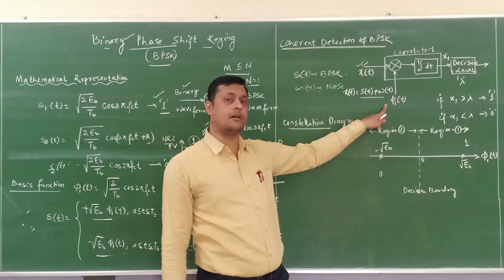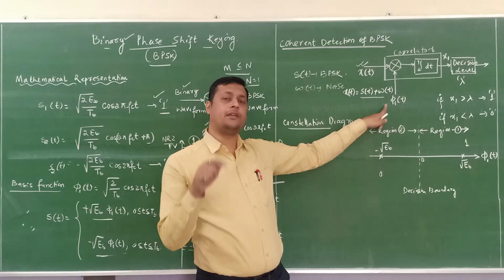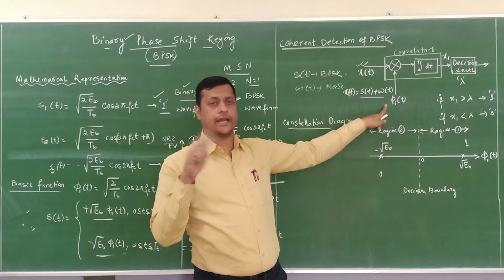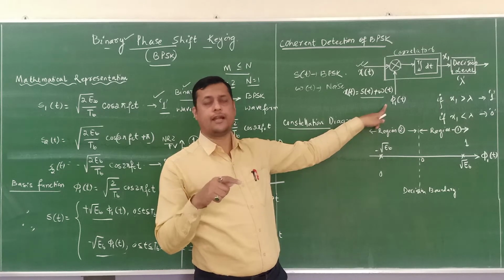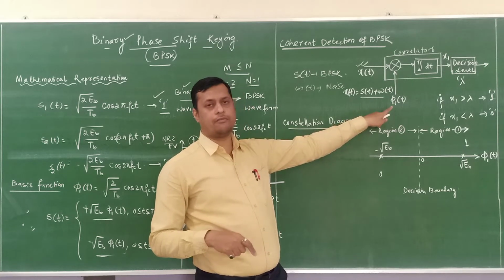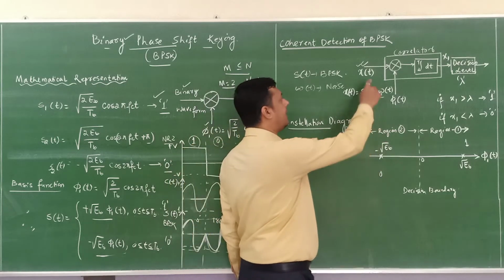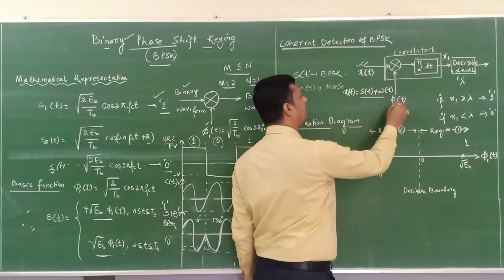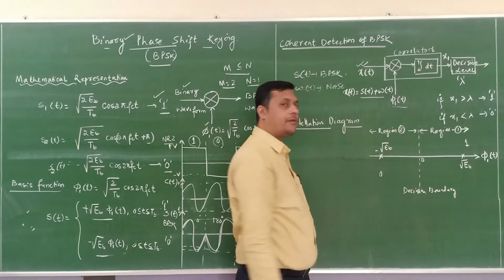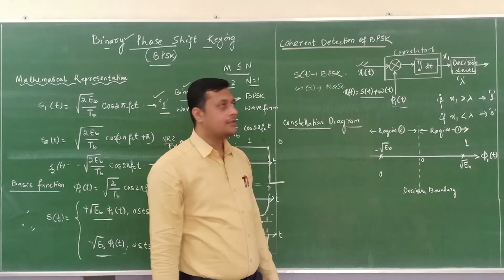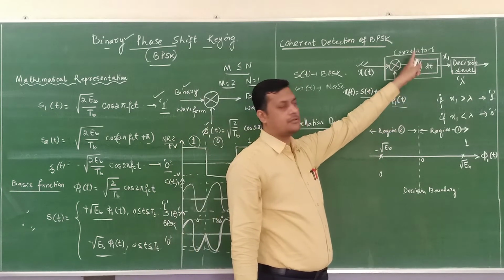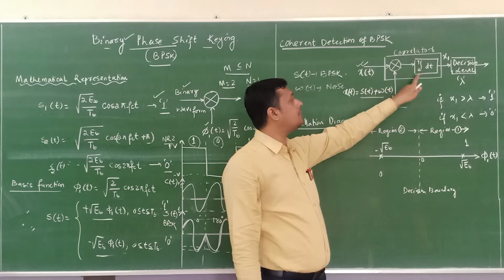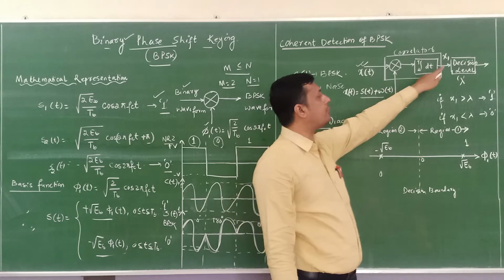It is similar to our analog system where we use a carrier signal with the same carrier frequency or the same phase. So here phi 1 of t is used, and x of t is cross correlated with phi 1 of t and then provided to the integrator. This whole component is called a correlator. Fine. So this correlator output is x1.